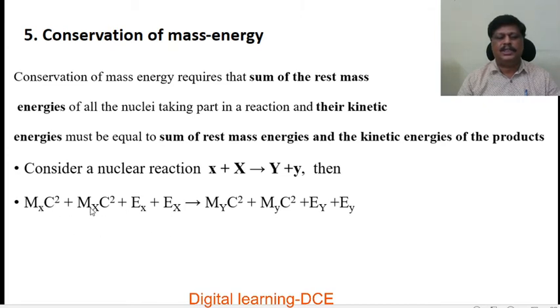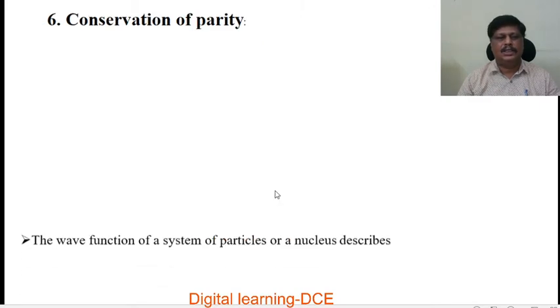These are rest mass energies and these are the kinetic energies. The sum of the rest mass energies and kinetic energies of the products is equal to the sum of the rest mass energies and kinetic energies of the reactants.